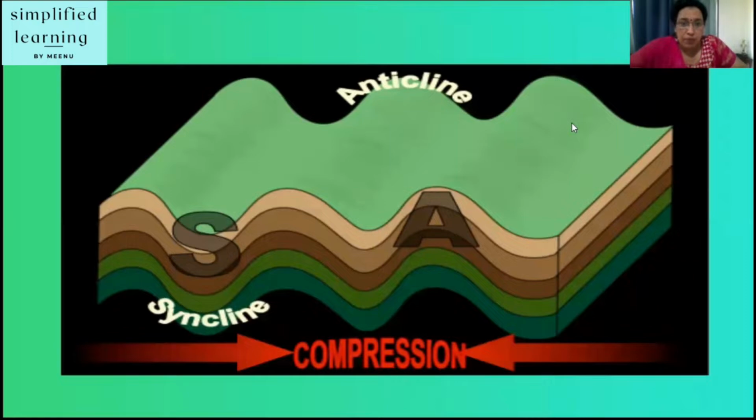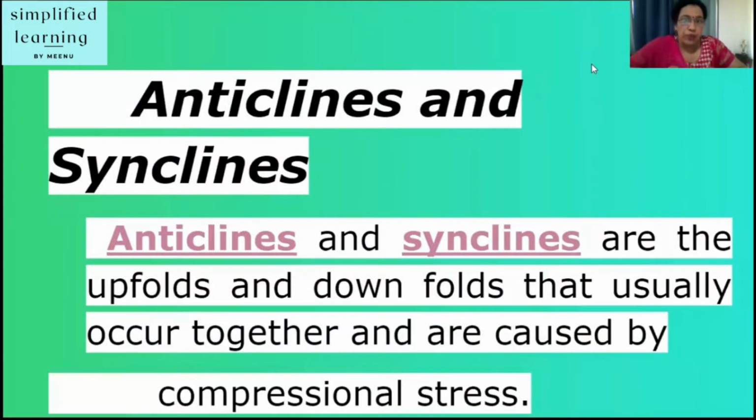So the most basic types of folds are anticlines and synclines. Imagine a rug, the sides of which have been pushed towards each other, forming ridges and valleys. The ridges are upfolds and the valleys are downfolds. In terms of geological structures, the upfolds are called anticlines and the downfolds are called synclines. So, anticlines and synclines are the upfolds and downfolds that usually occur together and are caused by compression. Okay, where? In the fold mountains.